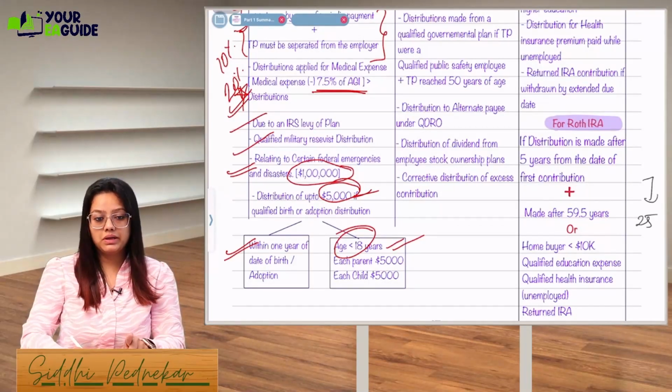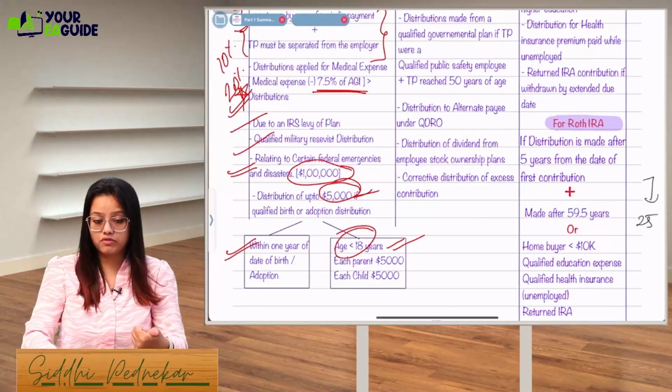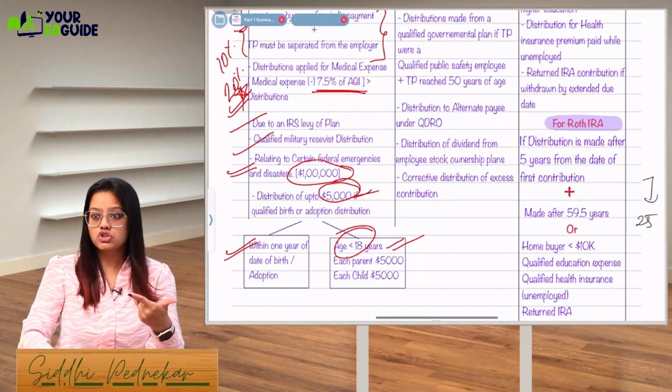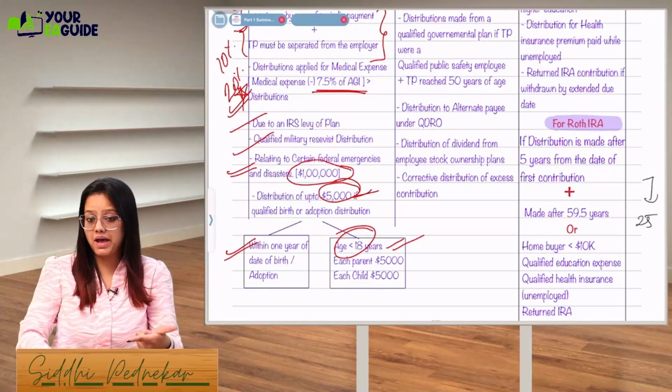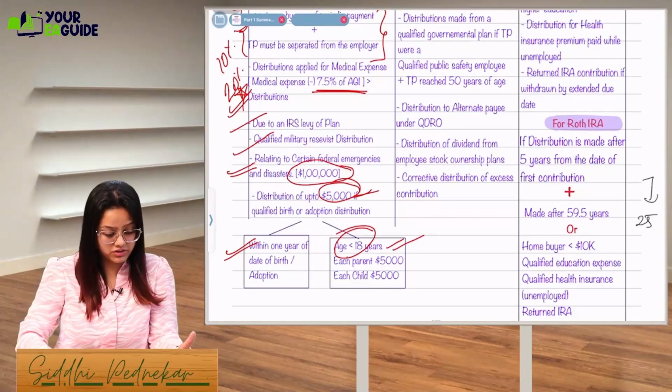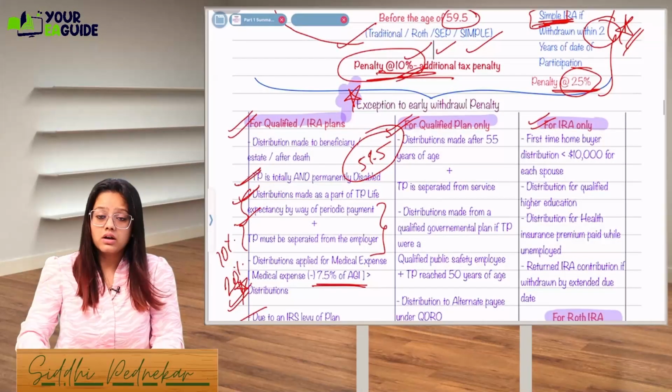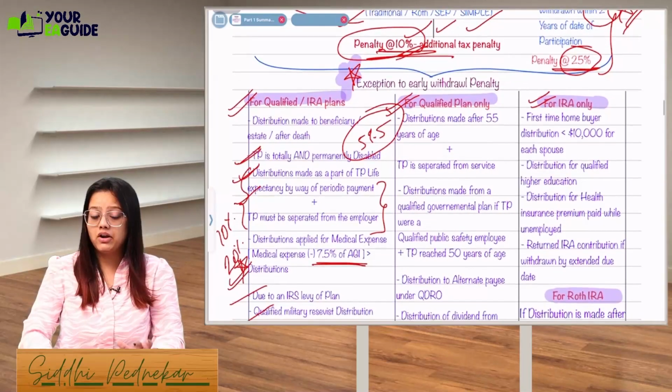Okay, each parent will get $5,000 for each child. Let's say they have a birth of one child and they are adopting one child. So for two children, they can take $5,000, and each parent can take $5,000. Got it, guys?